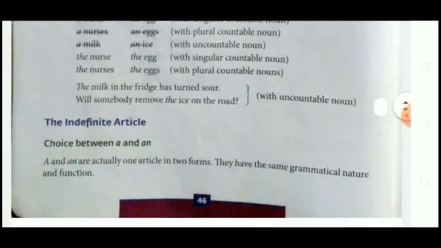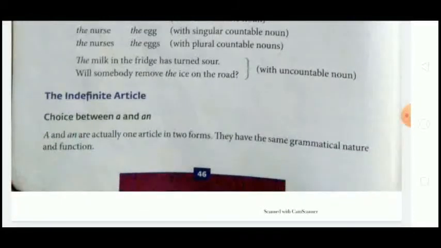Now the choice of how to use the indefinite articles, that is a and an. See, the choice between a and an: when we use the article a and when we use the article an. A and an are actually one article in two forms. They have the same grammatical nature and functions. Both are the same article used for one grammatical form. If you see by the grammatical form, both have the same function and same nature, and can be used for the same functions.